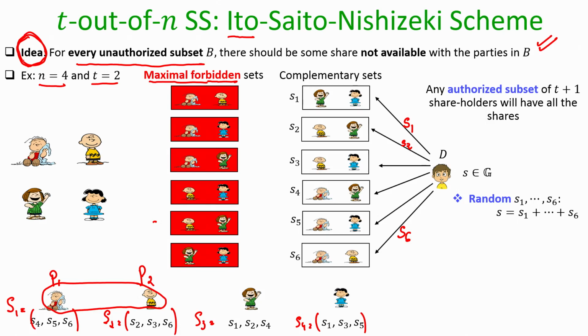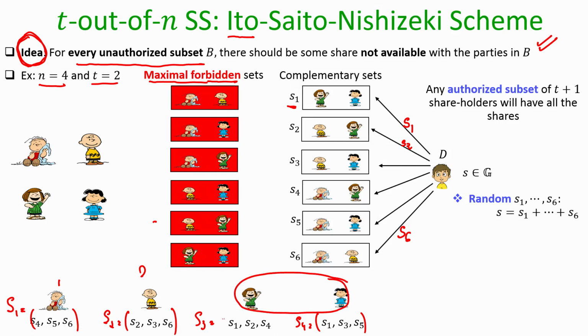If I consider this unauthorized collection consisting of P1 and P2, there is some piece of information, namely S1, which is not given to the parties P1 and P2. And since S1 could have been any value from the group, any candidate element from the group could be the one which the dealer shared. In the same way, let us consider whether 3 and 4 will be able to learn anything.